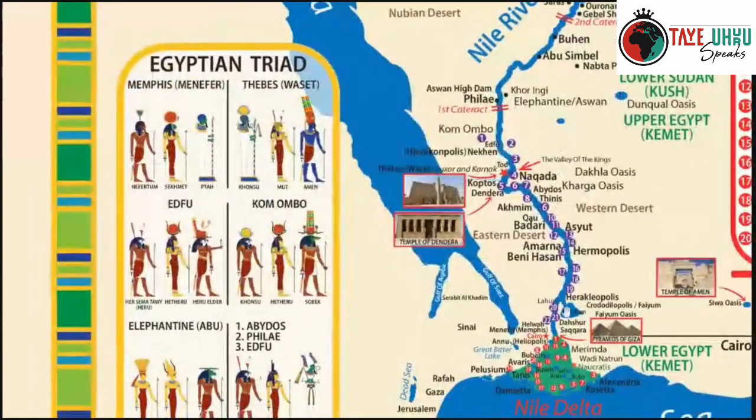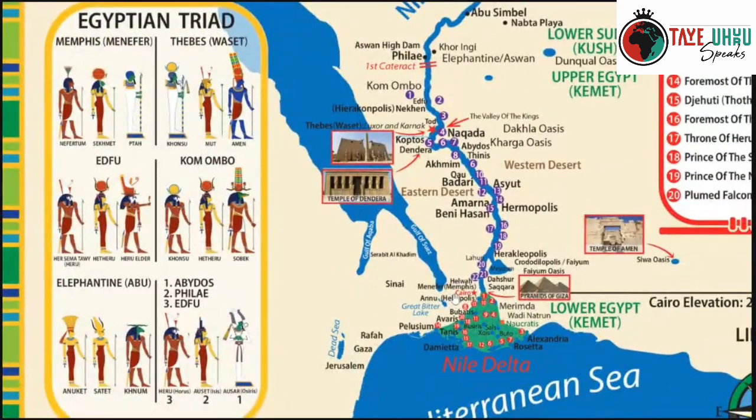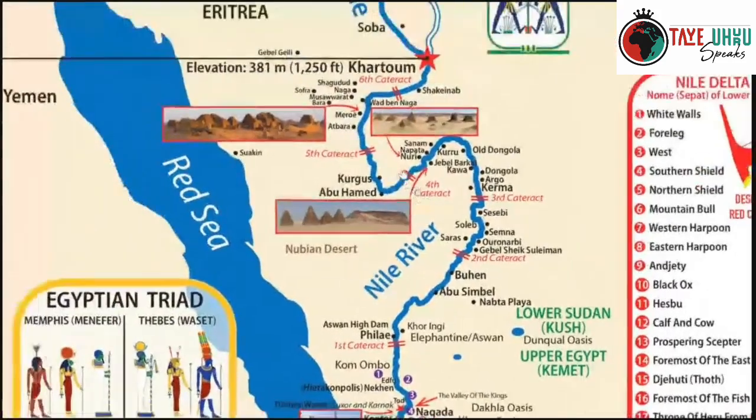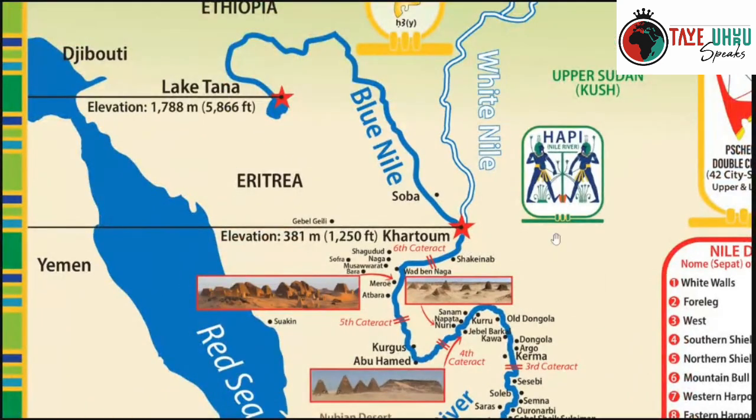People are always wondering why you call it Upper Egypt, because we're going by the elevation. The Mediterranean is sea level, being around 0. When you get to Cairo right here, that's around 75 feet above sea level, or 23 meters. Most of the world uses meters. When you come up through, you get to Khartoum, you can see 381 meters or 250 feet before it splits into the White and the Blue Nile. The Blue Nile is where most of the water coming down the Nile comes from, at least 80% or more. And it starts at around Lake Tana elevation. You can see it's almost 6,000 feet above sea level.